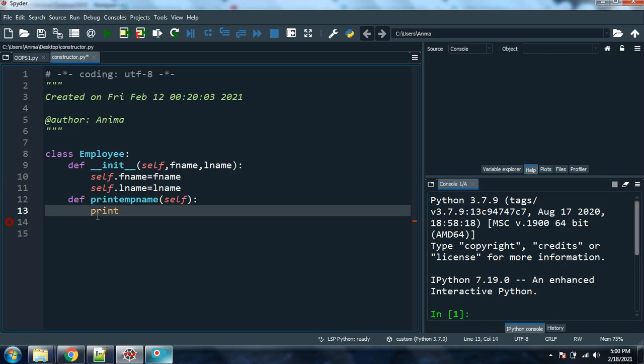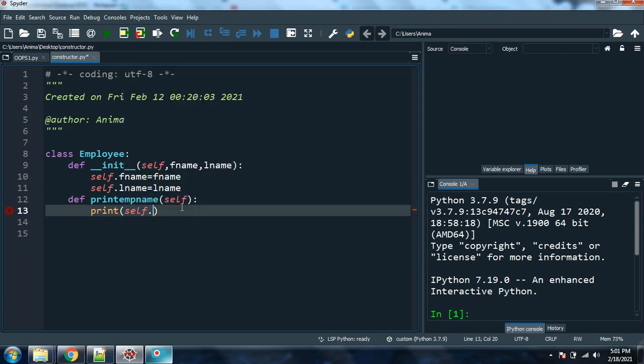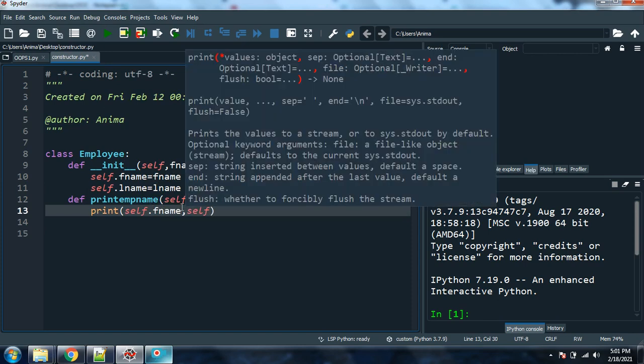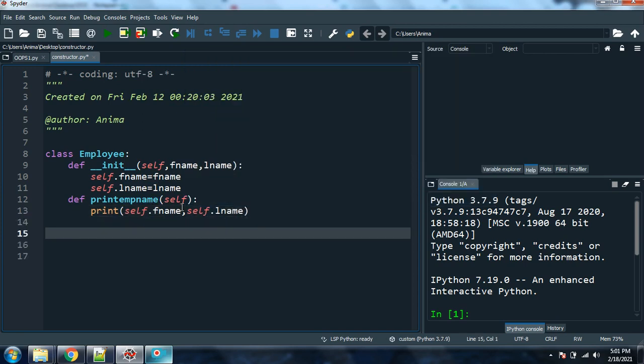Here I will simply print self.fname, self.lname. My method is done.